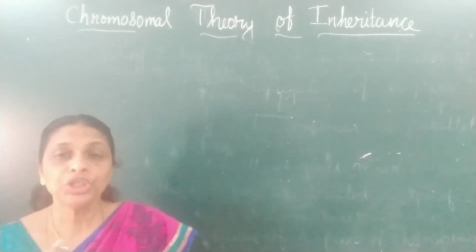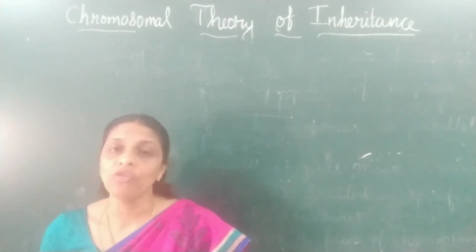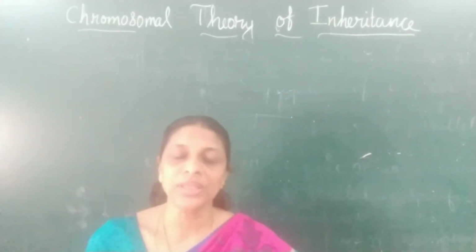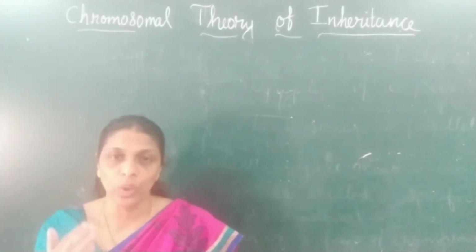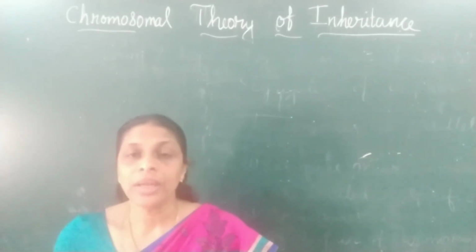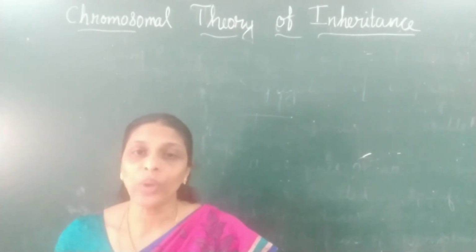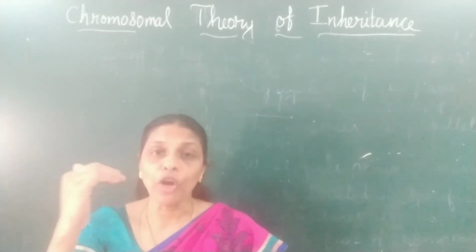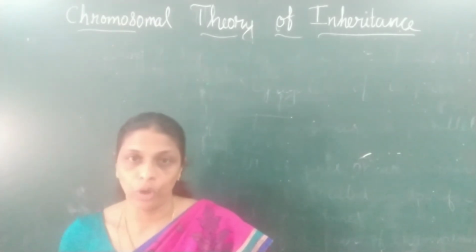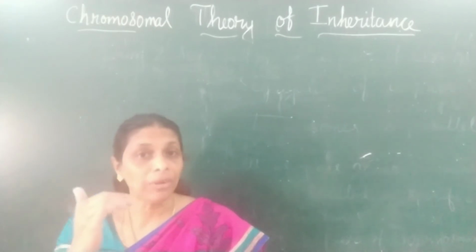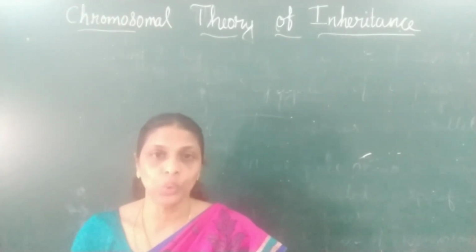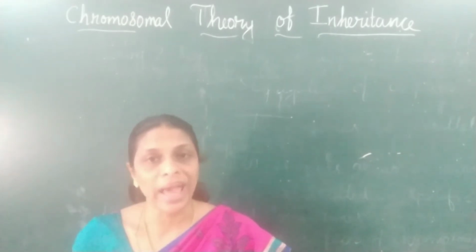Now during anaphase 1 of meiosis, you have studied that meiosis consists of two divisions. Meiosis 1 is the reductional division, and meiosis 2 is the equational division. In reductional division, the diploid chromosome number becomes haploid, reduced to half the number. And by the end of meiosis 2, what happens?